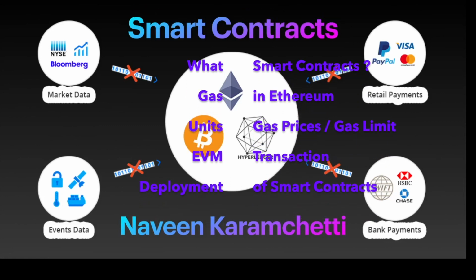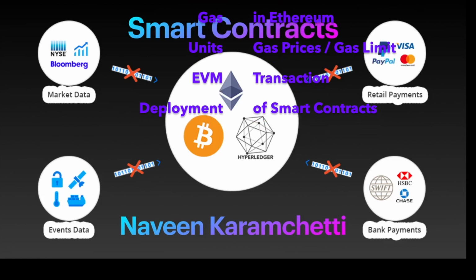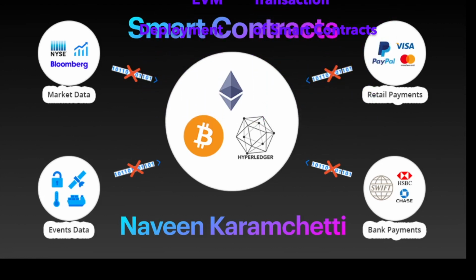What are the various concepts involved in building a smart contract using Ethereum? What are the concepts of gas in Ethereum? What are gas prices and what is gas limit? What are the various components of a transaction in Ethereum? And finally, what are our smart contract deployment options?